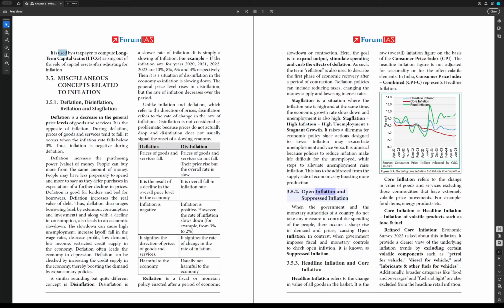3.5.2. Open inflation and suppressed inflation. When the government and the monetary authorities of a country do not take any measure to control the spending of the people, there occurs a sharp rise in demand and prices, causing open inflation. In contrast, when government imposes fiscal and monetary controls to check open inflation, it is known as suppressed inflation.